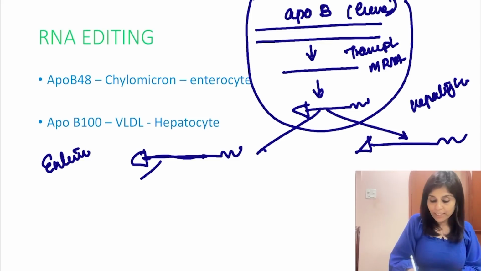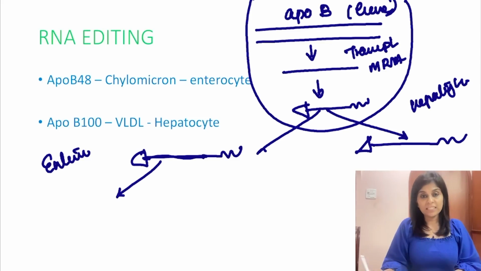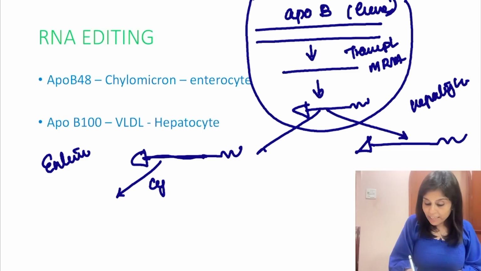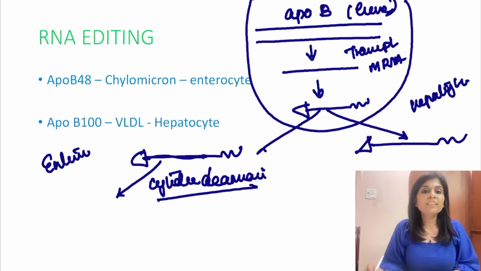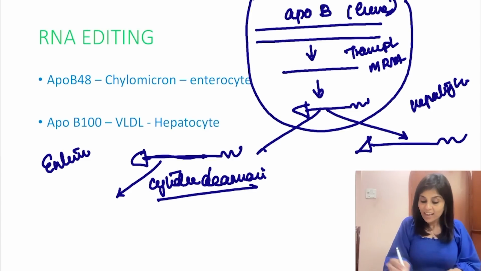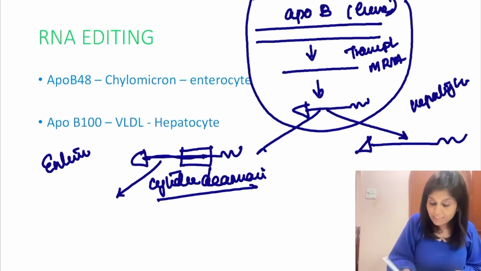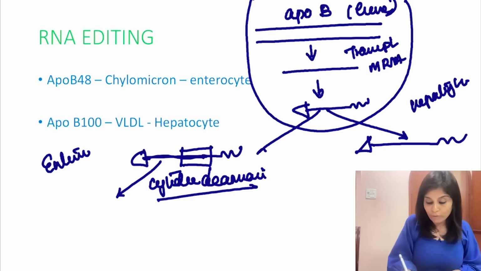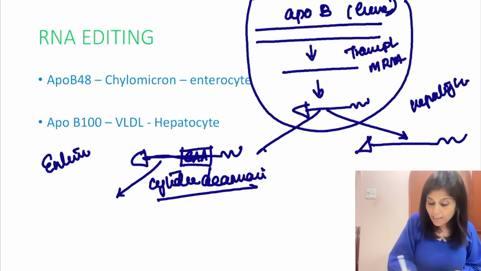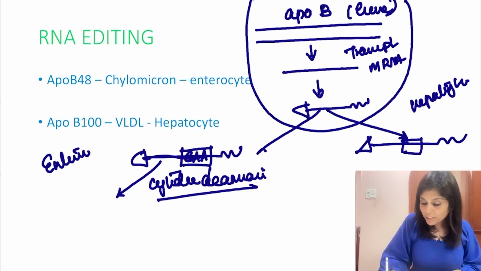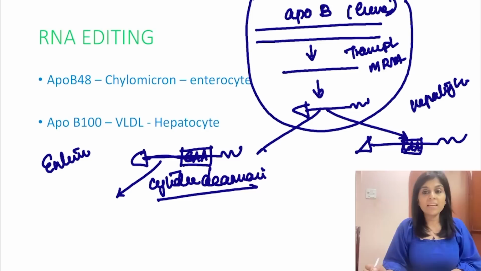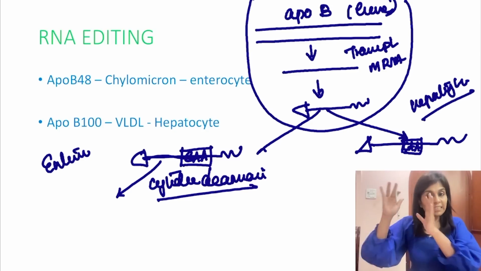But there is a change that happens only in enterocytes. Enterocytes have an enzyme by name cytidine deaminase. Repeat it along with me. What is the enzyme that is present in enterocyte? It is cytidine deaminase. And this cytidine deaminase deaminates the cytidine of a codon CAA here. In both the functional mRNAs, there is a codon CAA. In hepatocyte, it stays as CAA.